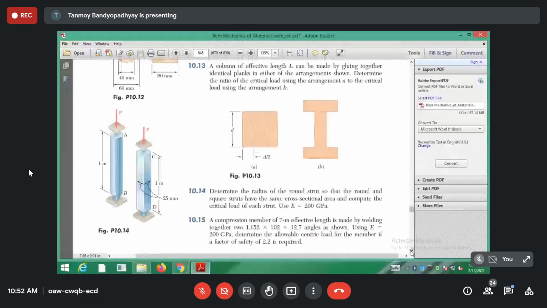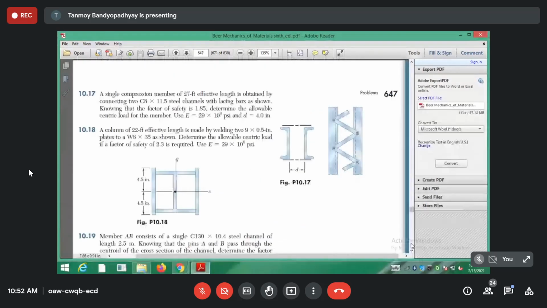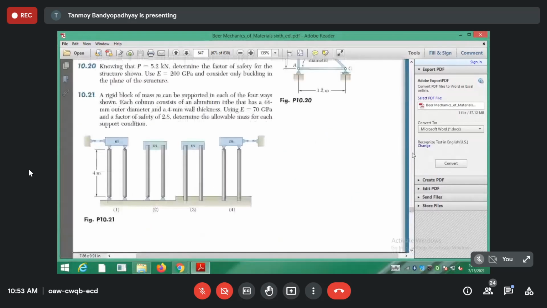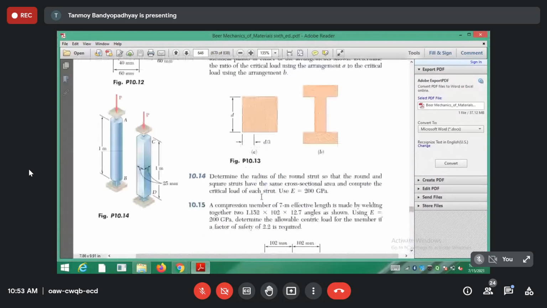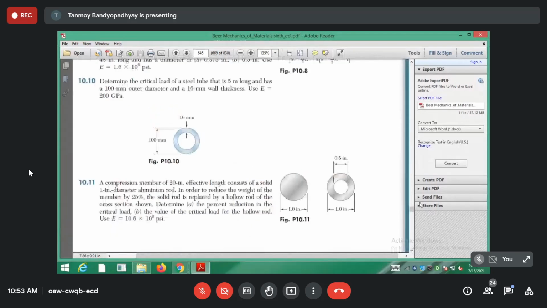It's done in my note. It's just a T cross section. You don't need 16 and the ones after it, they have become very difficult. Last year I did 10.27 and 10.28, which are in my note, about what happens when the column is braced, but this time I have left them out, totally. So just do problems 10.10 to 10.15. That is just 5 problems from Johnston to follow.